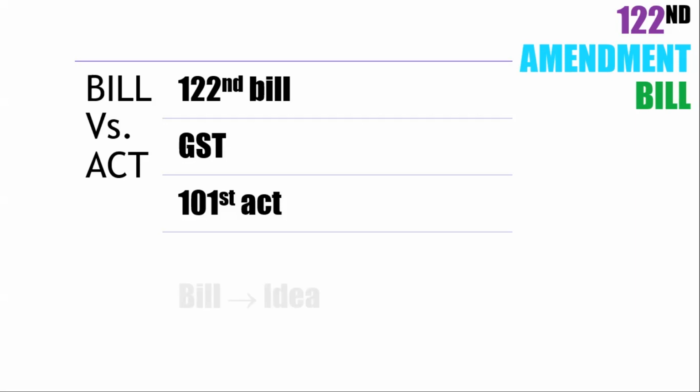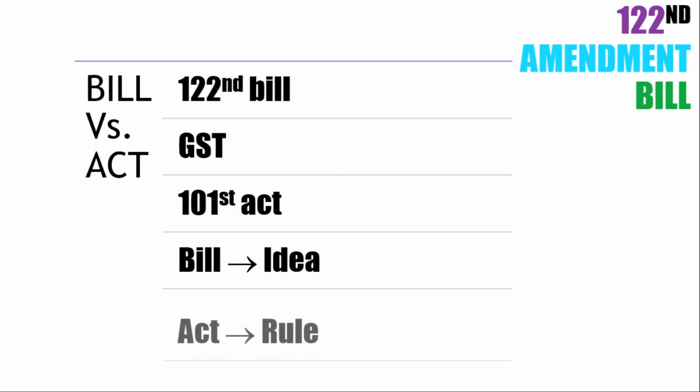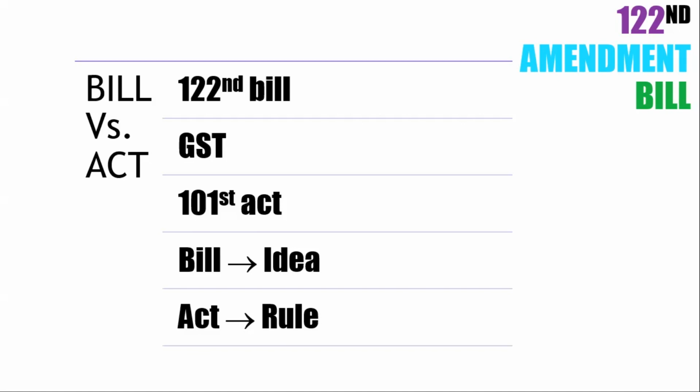A bill is nothing but an idea that is presented in the House of Parliament, in the Lok Sabha, so that the people there will discuss it, and then if the majority of them feel it is good for the growth and development of the country, and if they get the approval from the President, then it will become a rule. Before the bill gets all the necessary approvals, it will remain a bill.